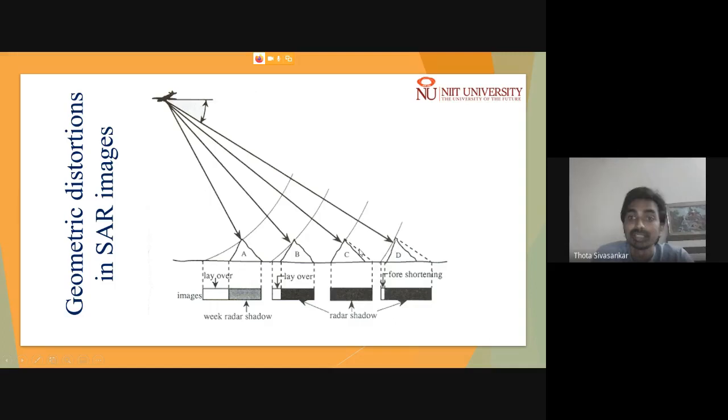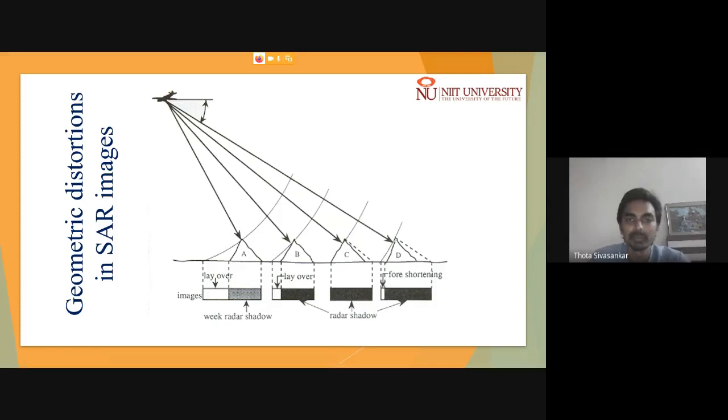And on the other hand, there is one more distortion which usually happens due to the back slope region. Here, when the back slope is steeper than your incidence angle, these back slope regions are not captured by the synthetic aperture radar, and they appear completely blank.